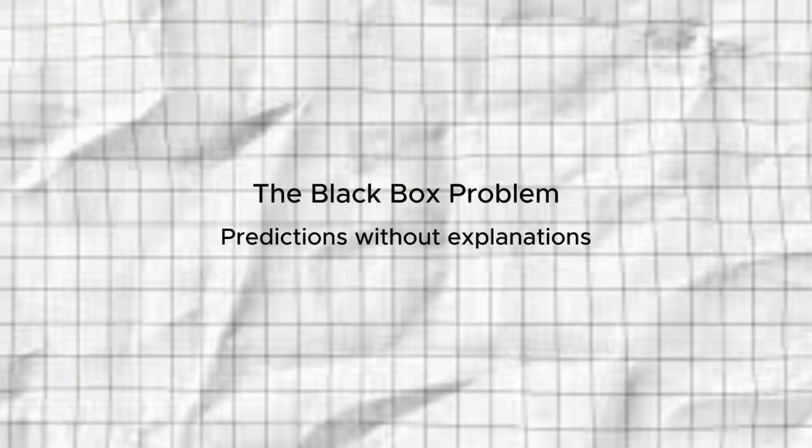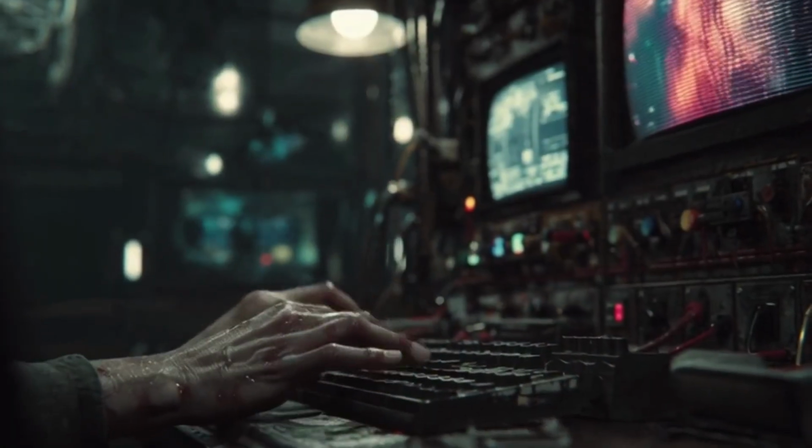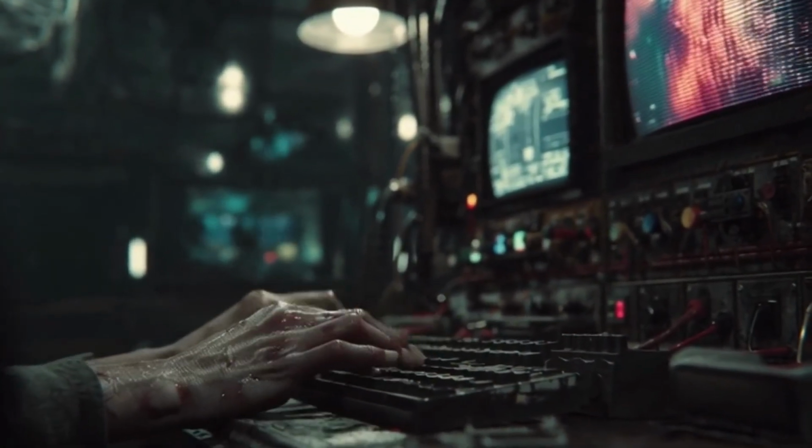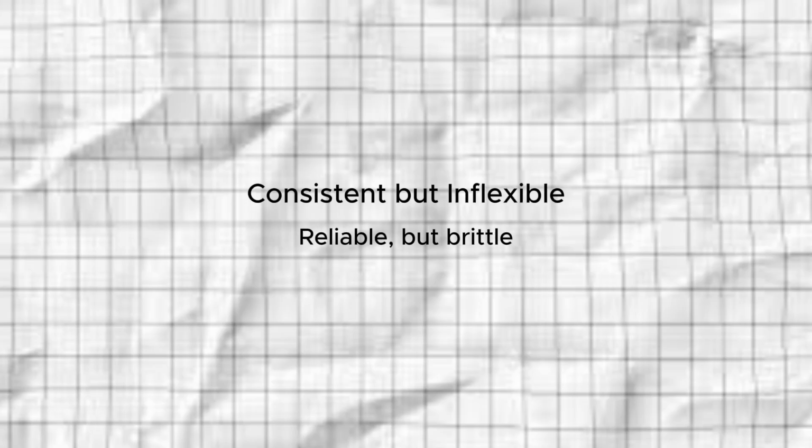Fourth, AI often cannot explain its reasoning. It might say, there is a 92% probability of heart failure, but it cannot tell you why. It cannot explain which specific features led to this conclusion or walk you through a causal pathway the way a physician can. This is what we call the black box problem. Finally, AI is consistent but inflexible. It gives the same output for the same input every time. That's useful, but it struggles with unexpected situations, artifacts, or novel cases.